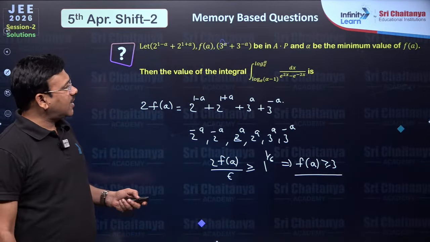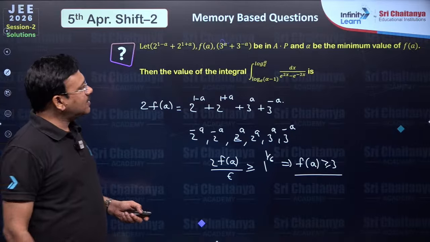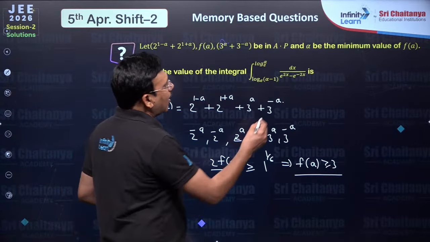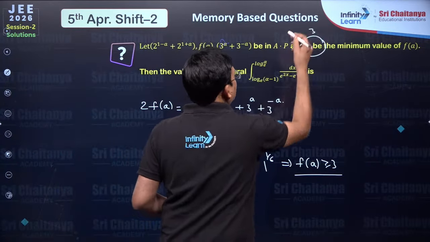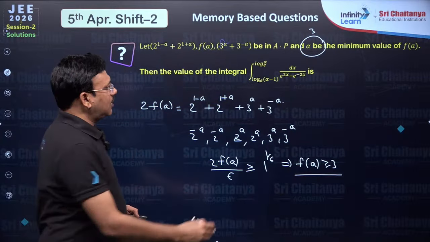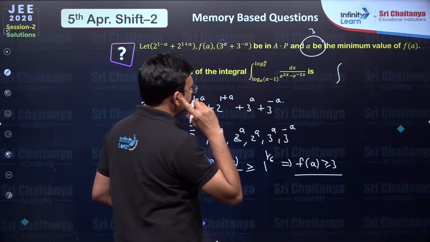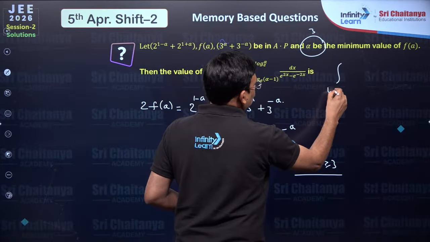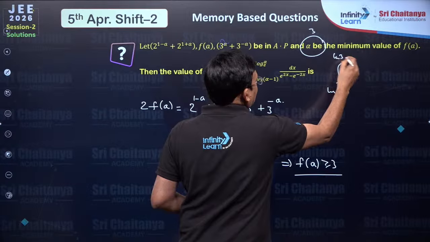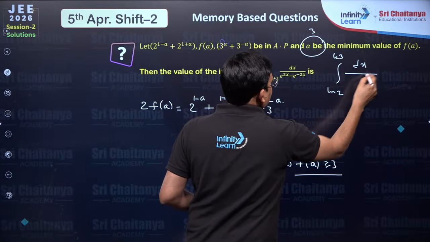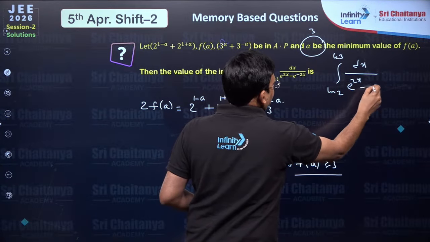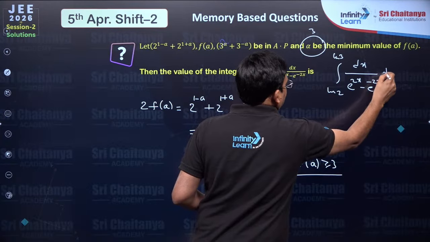If f(a) is greater than or equal to 3, that means its minimum value is 3, so alpha value is going to be 3. If alpha is equal to 3, the question becomes integral from log 2 (ln 2) to ln 3, dx by e power 2x minus e power minus 2x dx.